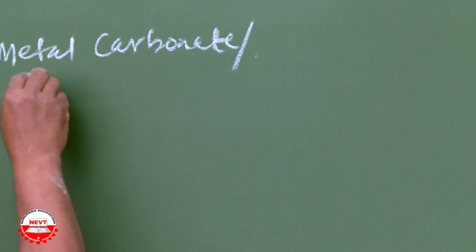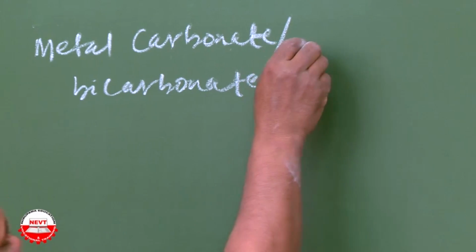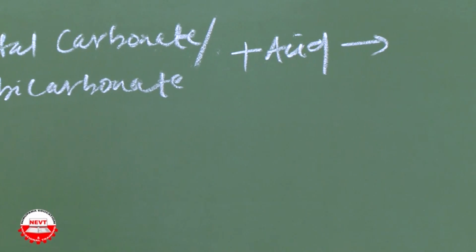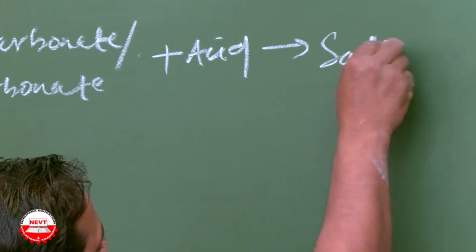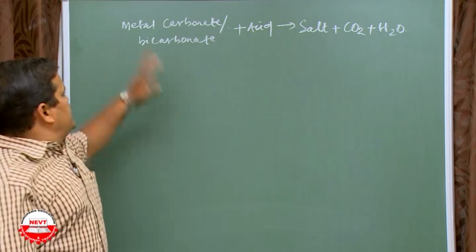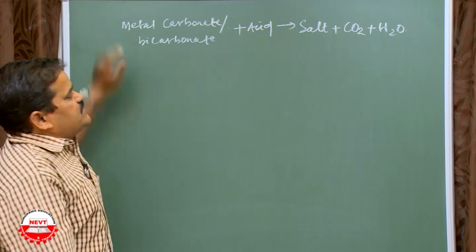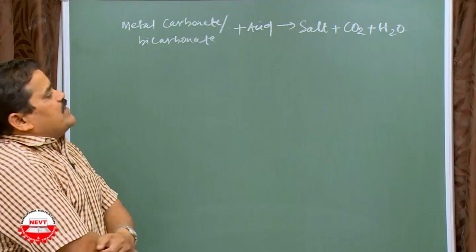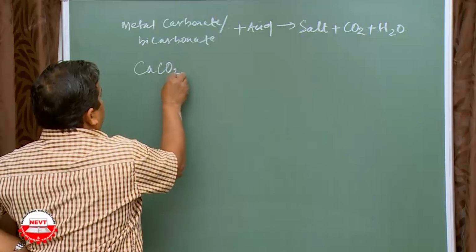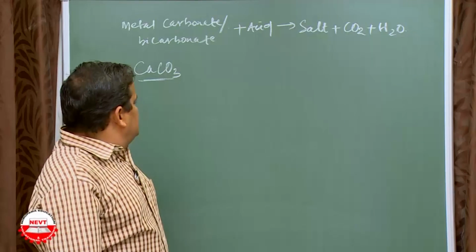How do metal carbonate or bicarbonate react with acid? Actually, it will give you salt, carbon dioxide and water. So, any metal carbonate or bicarbonate reacting with acid will give salt, carbon dioxide and water. Take the example of metal carbonate, let's say calcium carbonate, the most common one, present in limestone or marble or chalk, etc.